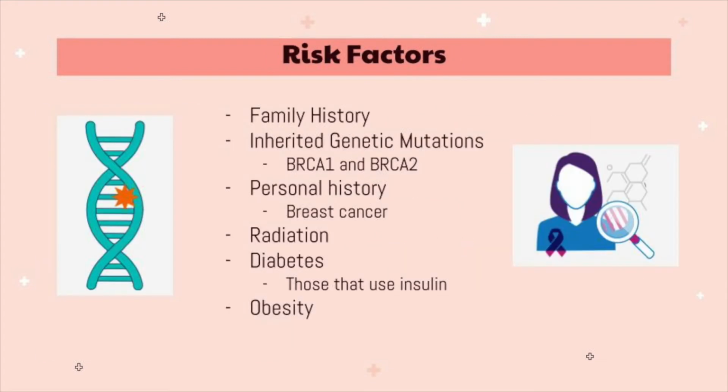Next are risk factors. There are many risk factors that could increase a woman's chance of being diagnosed with ovarian cancer. For example, if a woman has a strong family history of ovarian cancer, breast cancer, or colorectal cancer. Also, if a woman has already been diagnosed with breast cancer, then she has a higher risk as well. Inherited genetic mutations such as the BRCA1 or BRCA2 gene are also risk factors, and smoking, radiation, having diabetes, or being obese are other risk factors.